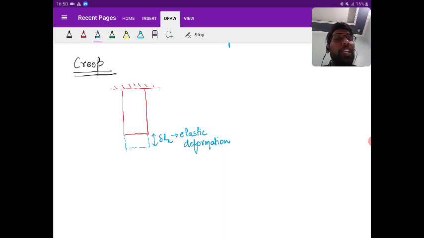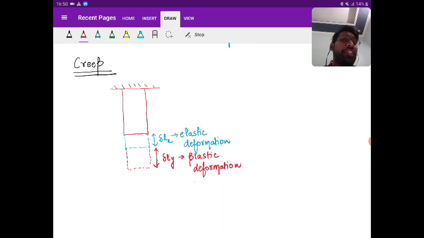The plastic deformation will start in the structure, which I'm calling delta Ly. This is plastic deformation, which I'm calling creep. So what you understood is that it is the plastic deformation that occurs over a period of time due to, in this case, dead load.